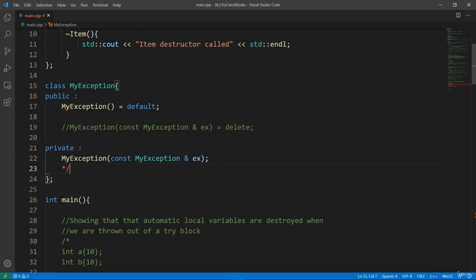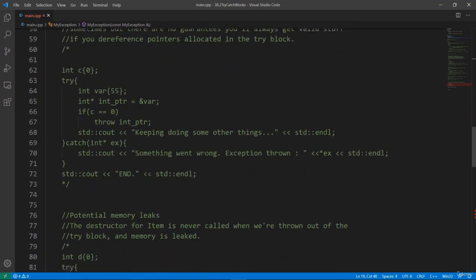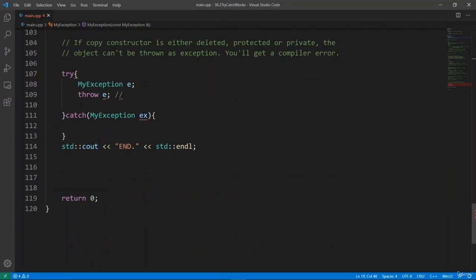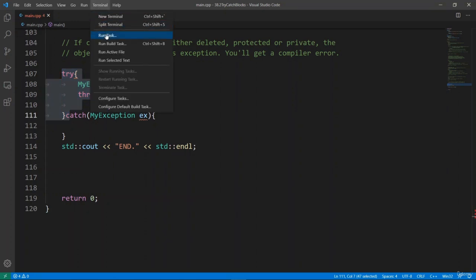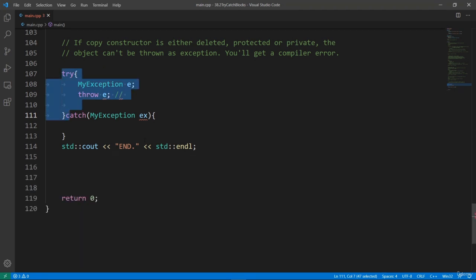We're going to face the same problem, for example, if the copy constructor is deleted. Let's do that and really show you that. We're going to uncomment the line here that has the copy constructor deleted. If we do this, we are going to have the same problems. The copy constructor won't be usable in this try block here. So if we try to run the task to build with GCC, the build is going to fail because the copy constructor is deleted here. Okay, so this is something you should know.